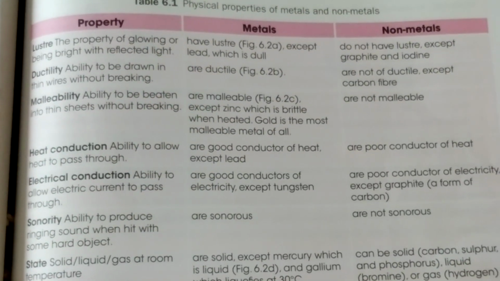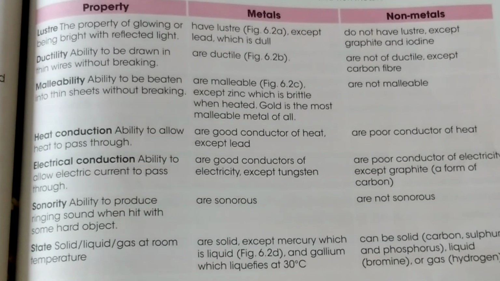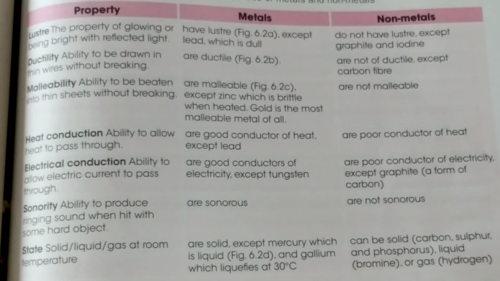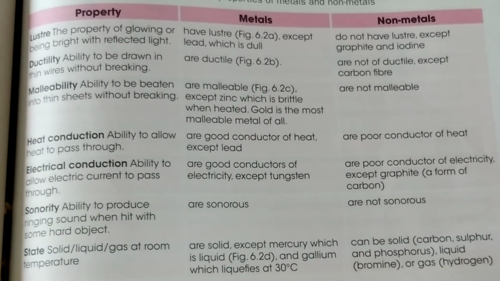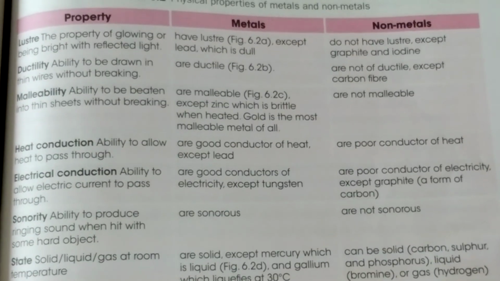Third chapter, study about the properties of metals. Metals are shiny, ductile, malleable and good conductors. Non-metals are non-shiny, non-ductile, non-malleable and non-conductors of heat and electricity.